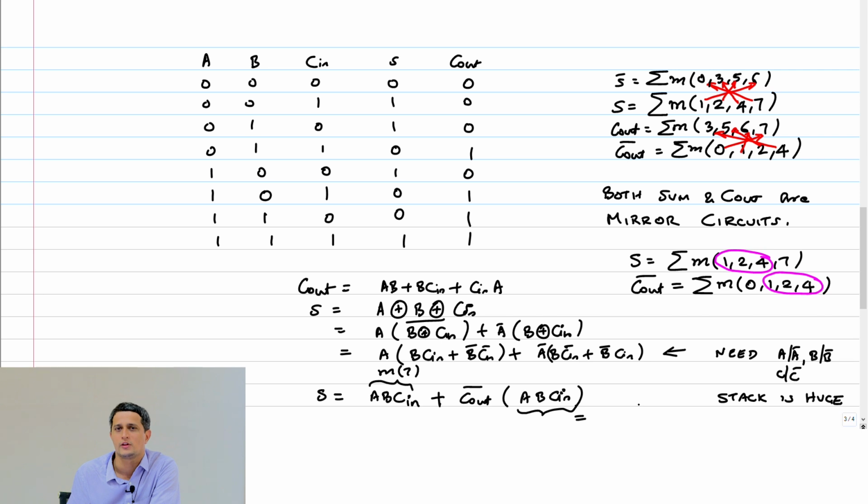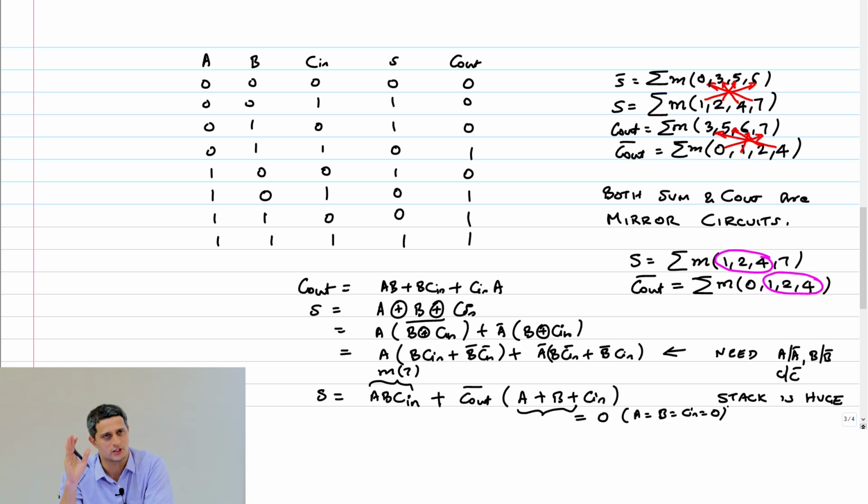Yeah, if all three are 0, then it should be 0. You're right, A plus B plus C in. If A, B and C in are 0, then this will be equal to 0. Then C out bar is also killed. You get the answer to be 0.